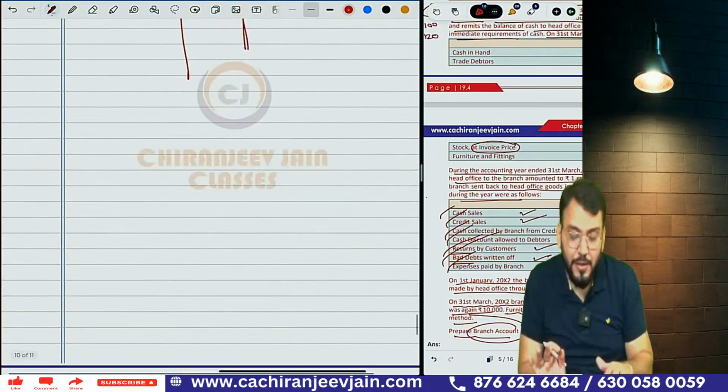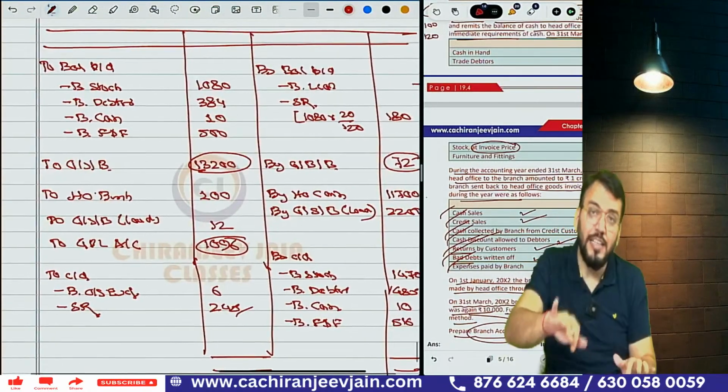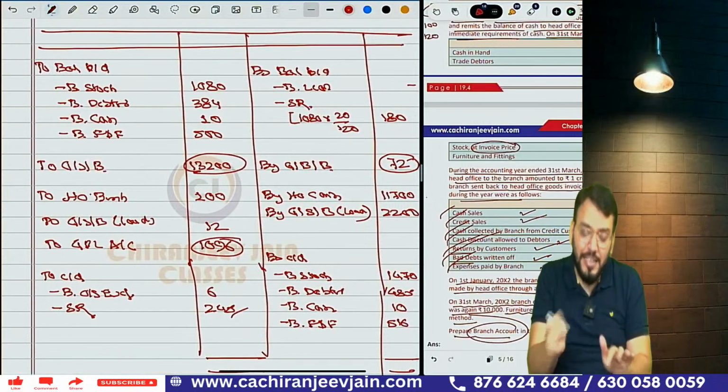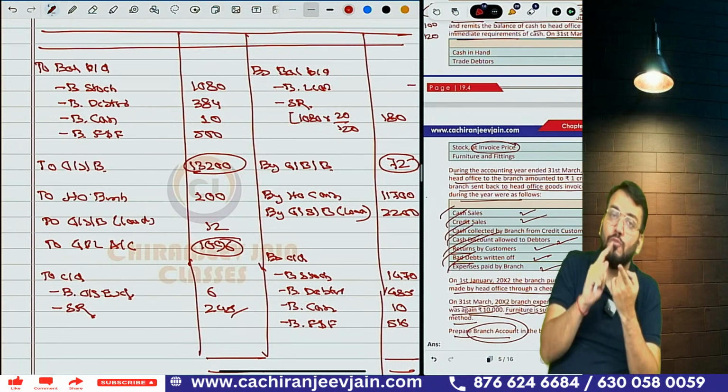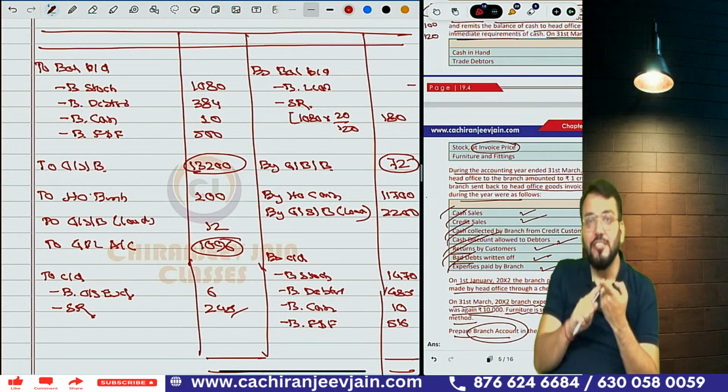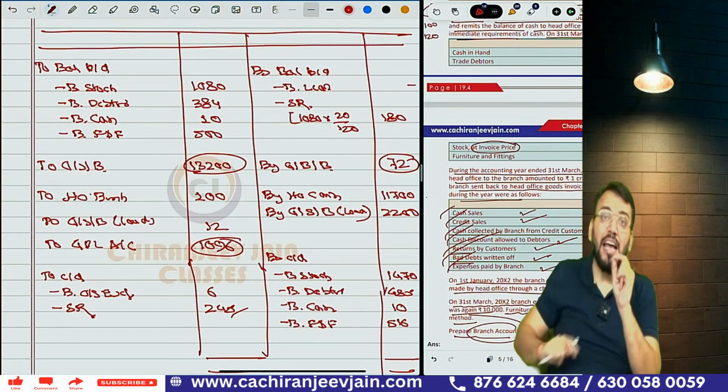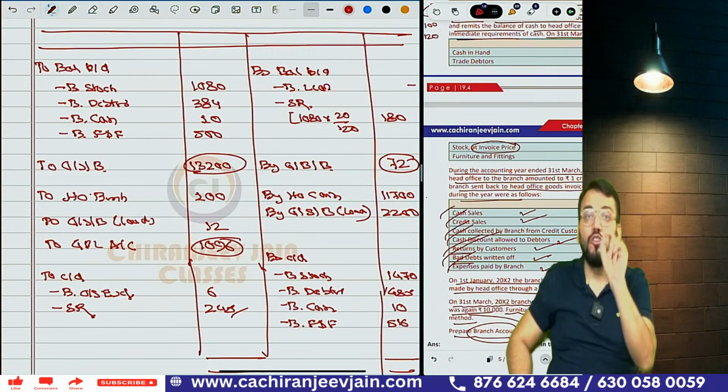Got this point? Once you have understood the stock and debtor method, you have also understood the branch account. And you can see, when you are only preparing the branch account, you have to prepare 3 working notes: branch stock account, branch cash account, and branch debtor account as working notes, memorandum accounts to find out the missing figure.